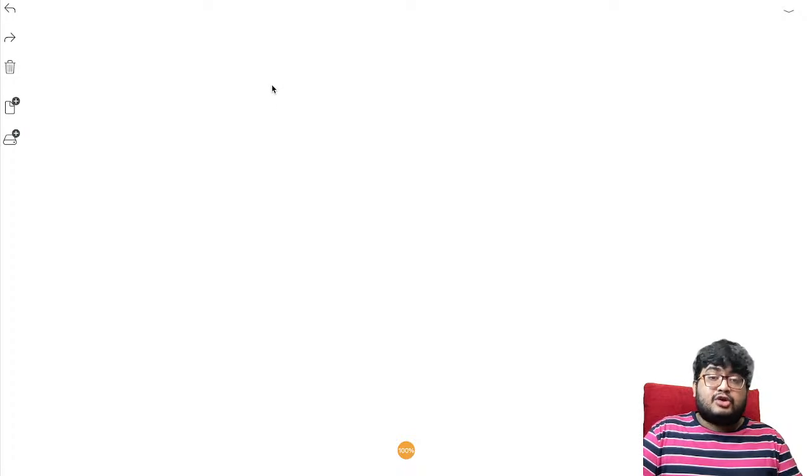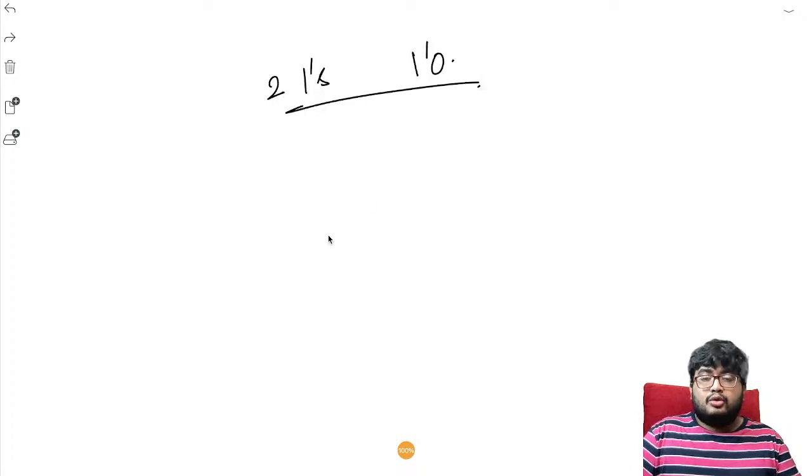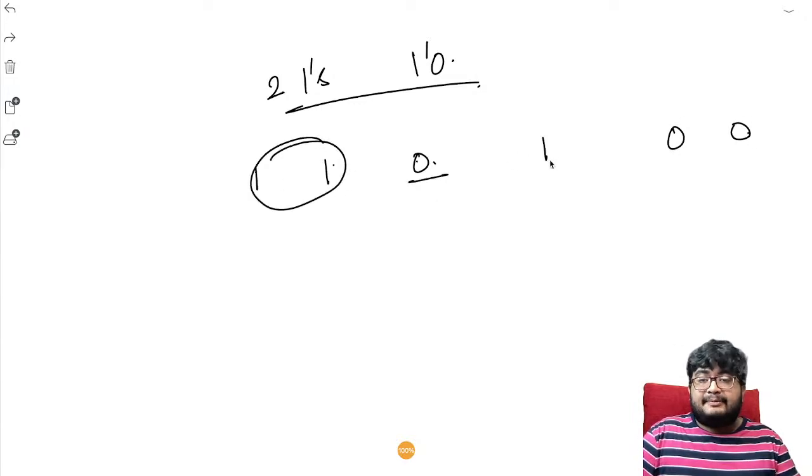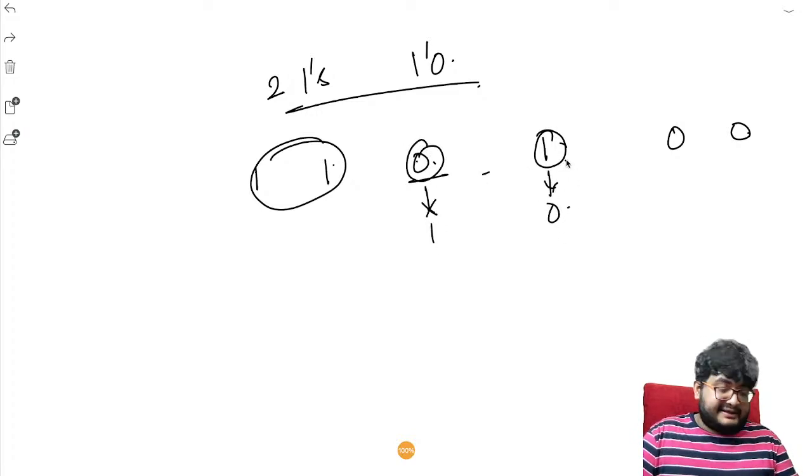Let's say when it is odd, so let's say 2 ones and 1 zero. In that case, it can be paired up. Let's see. So 1, 1 and there is a 0. This is a mismatch, and the corresponding 0 should be 1 and this corresponding 1 should be 0. Again, we can pair up, right? These two can be paired up together. This can be paired up with this one, and this will become 1 and this will become 0, its corresponding element in the second half.